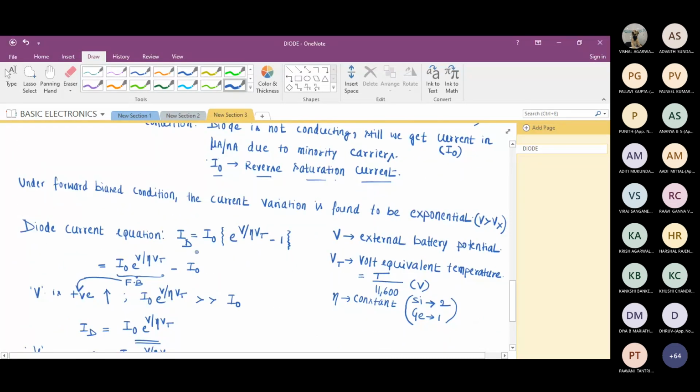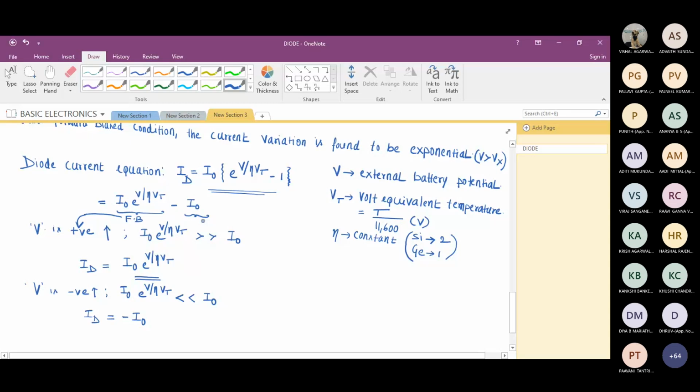All of you getting this? If you ask me what the second term in the equation is, it is nothing but reverse bias. V is negative, so this is for reverse bias. Let me write RB. The first term in the diode current equation is for the forward bias condition. The second term is for the reverse bias condition. Since both contain I naught, I have taken I naught outside the bracket. I hope it is clear.